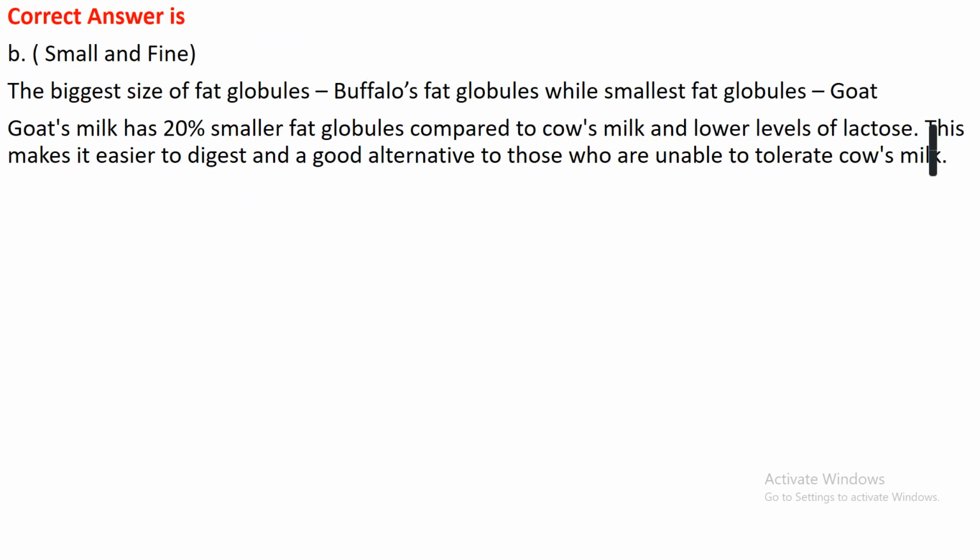The biggest size of the fat globules is in the milk of the buffalo, while the smallest fat globules are in the milk of the goat, since goat milk has around 20% smaller fat globule size as compared to cow milk, and it also contains a lower level of lactose that makes it easier to digest. So goat milk can be a good alternative for those who are unable to tolerate cow milk.